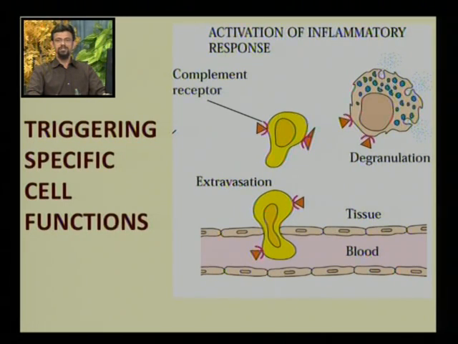Extravasation, vasation as you know is related to the vascular system, and that is bringing something out of the vascular system. You see that the blood which is flowing in the capillaries, and the cells from this blood are removed from these capillaries into the tissues, that is extravasation. That is part of the inflammatory response.